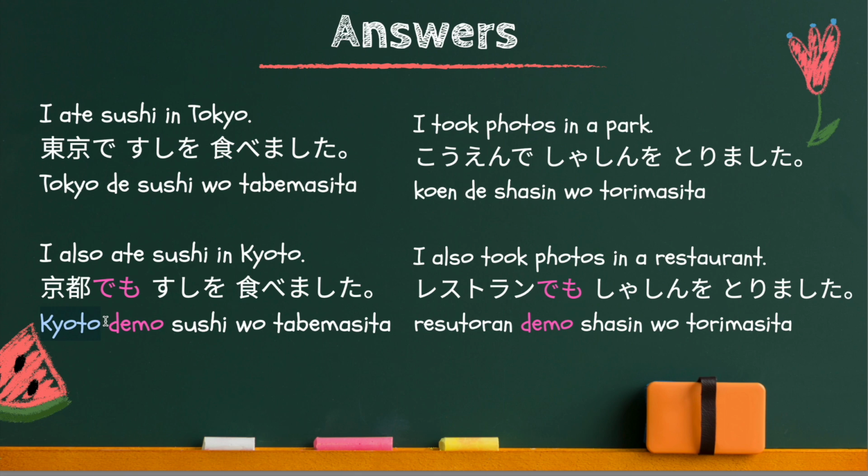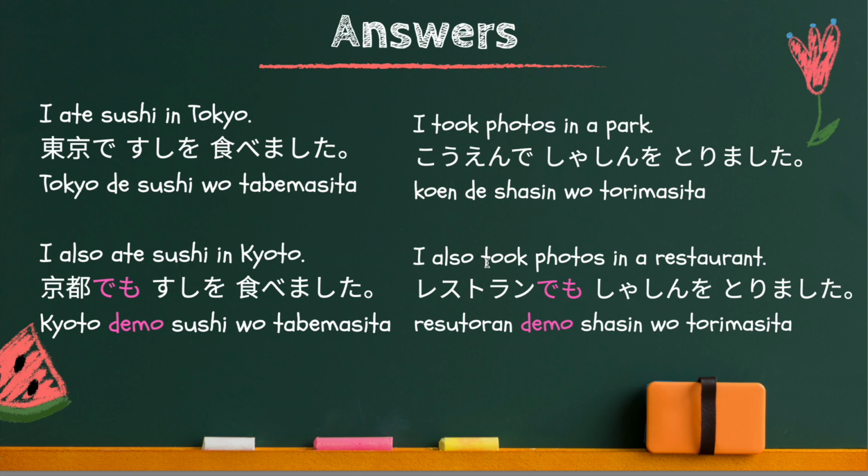Therefore, mo particle should come after the place, 京都. But you cannot replace the de particle, therefore, the de remains. So it's de and mo put together. Another example. I took photos in a park. 公園で写真を撮りました。You need to use the de particle to indicate 公園, park, is the place of action where the action of taking photos took place.